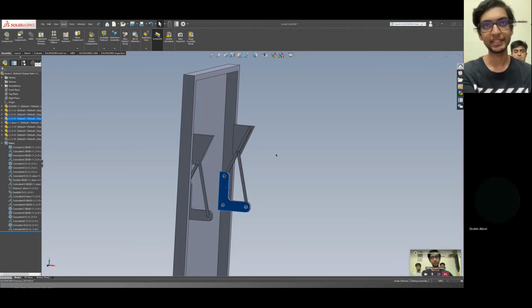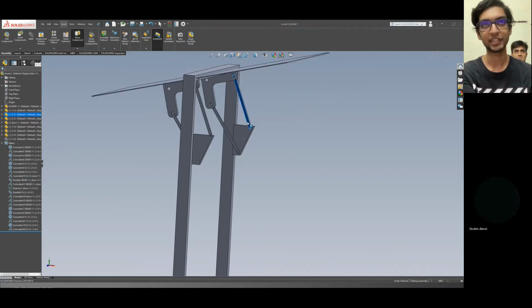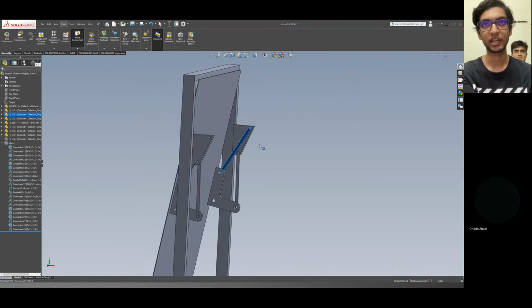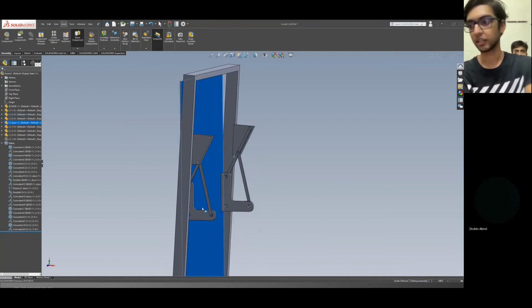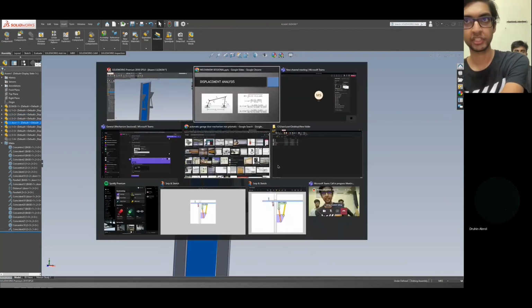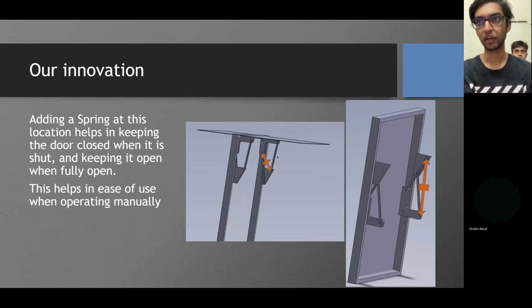So the best thing about a mechanism with no prismatic joint is that it will basically stand the test of time and it will last longer than any other mechanism that involves the garage door sliding on rails. Right. So let's look at the innovation that we have here. The main innovation that we have thought of is adding a spring to these linkages that I have pointed out with this red arrow.